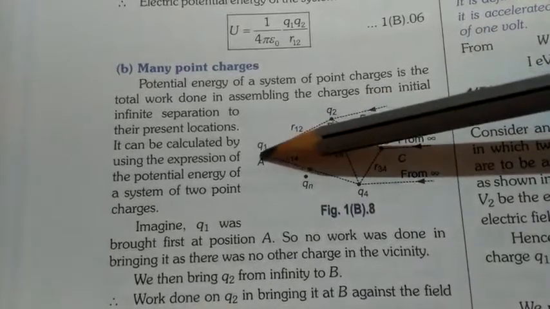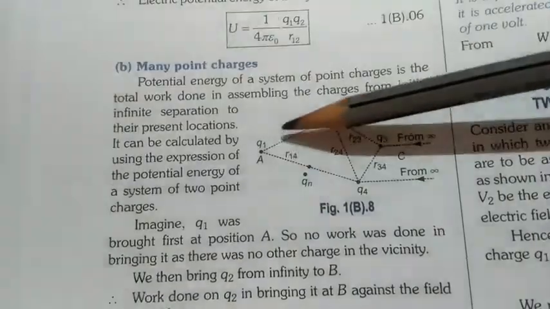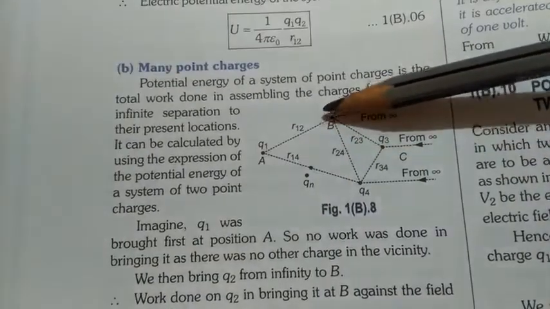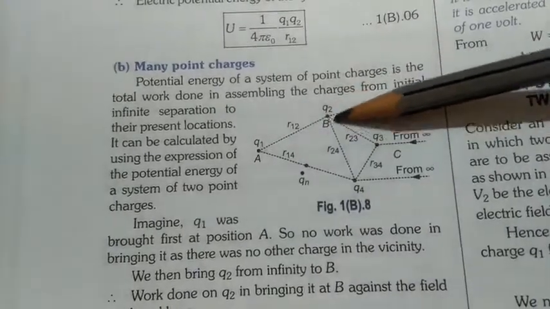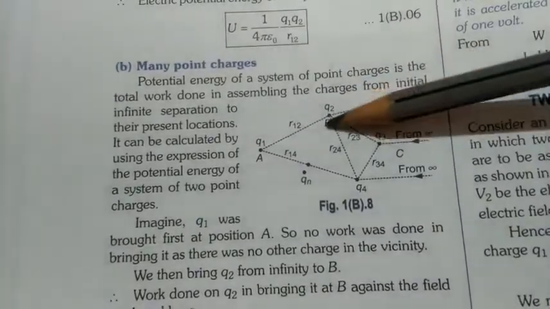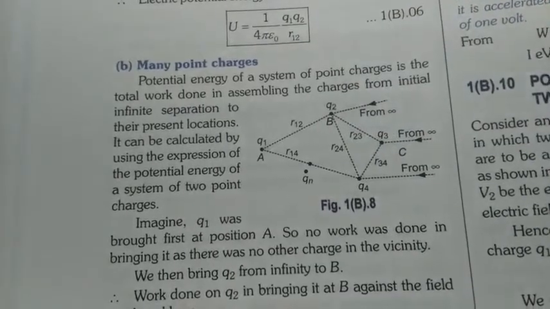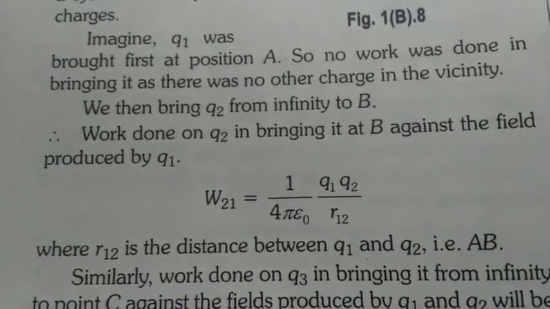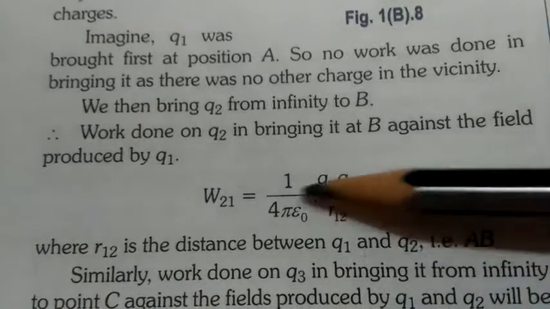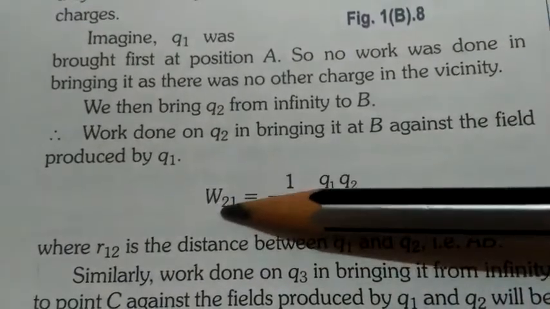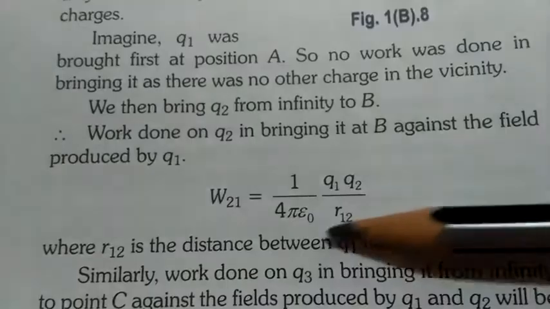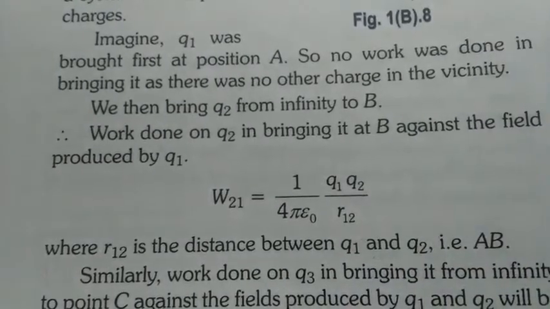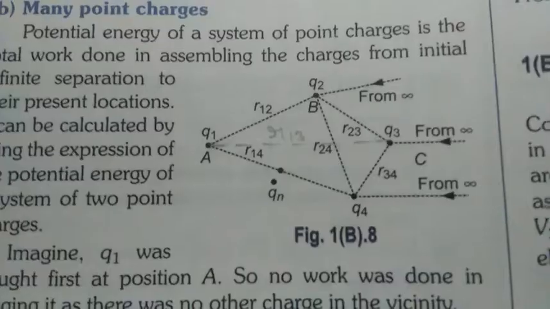So here the distance between them will be r12 and the total work done in moving q2 from infinity to B will be given by this equation. W21, that means bringing 2 to 1, equals 1 upon 4 pi epsilon naught q1 q2 upon r12. This will be the work.